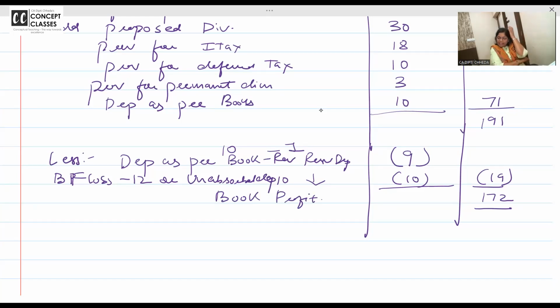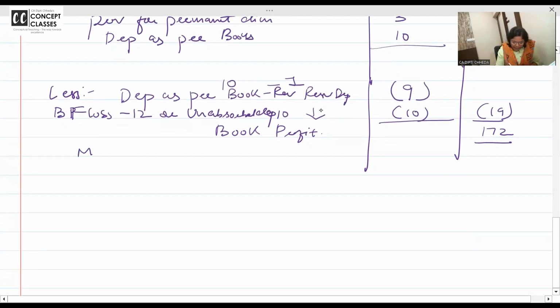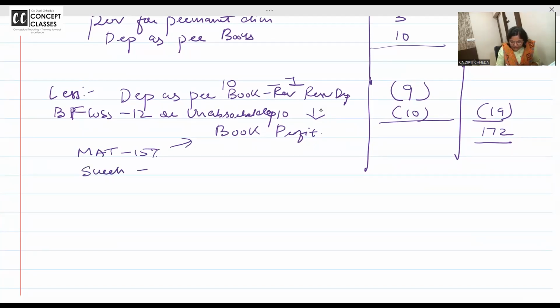Tax calculate nahi karna, but just saying. And is this income exceeding 1 crore? Yes. So you will calculate the surcharge also at the rate of 7%. Just for your information, if you want to write, MAT rate is 15% on the book profit. Surcharge rate is 7%. मैट में भी सरचार्ज लगेगा, बिल्कुल लगेगा.